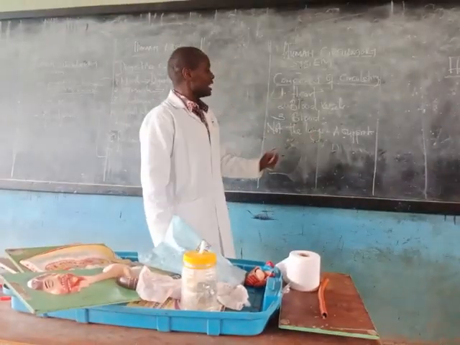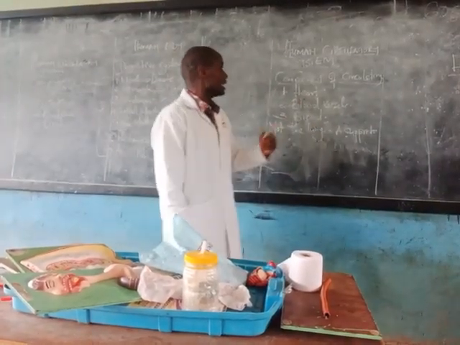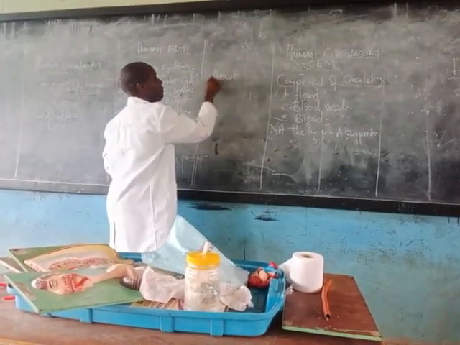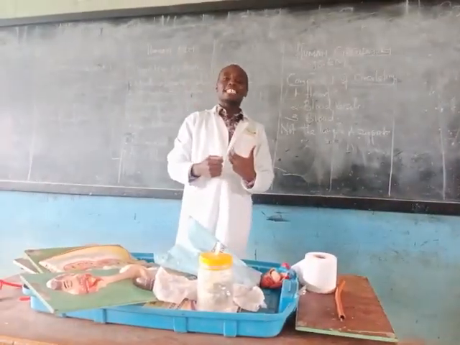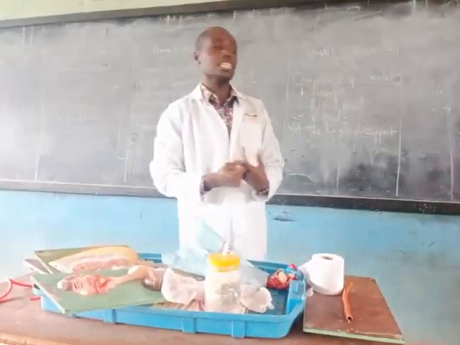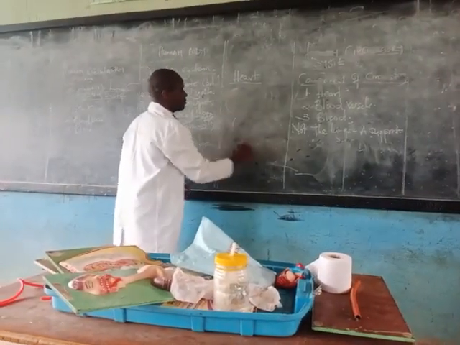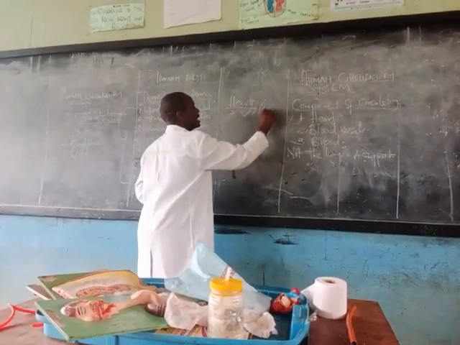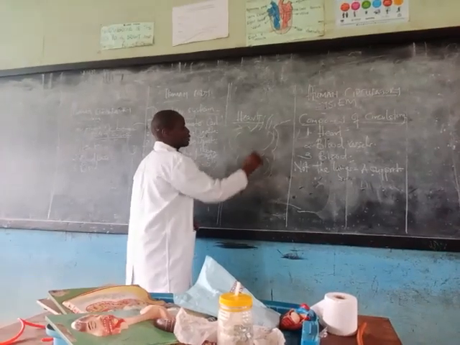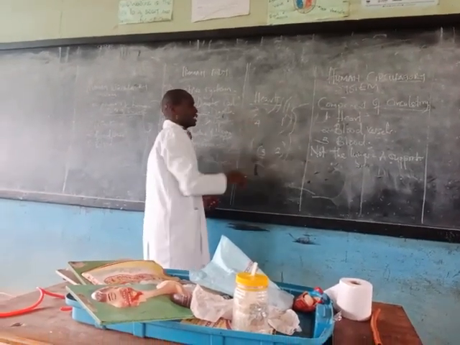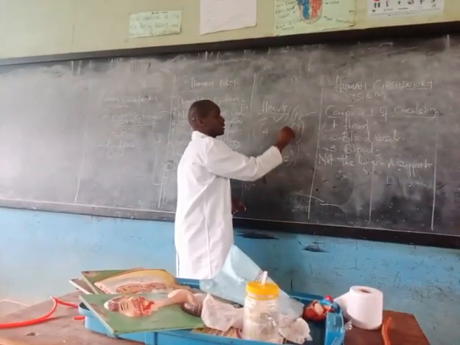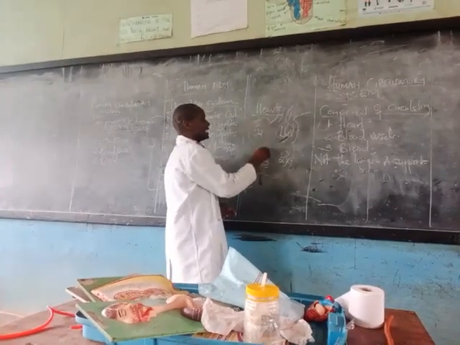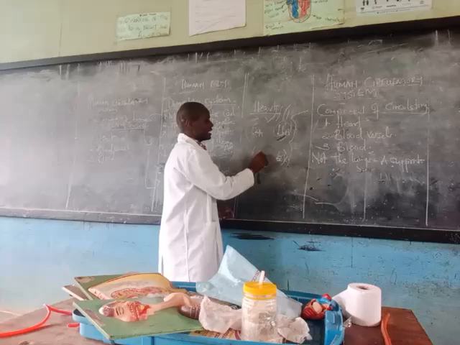So we have what we call the circulatory system, and I'm going to talk mainly about the heart. The heart has what we call four chambers: one, two, three, and four. And these chambers have names. Here we have the left auricle, the left ventricle, the right auricle, and the right ventricle.